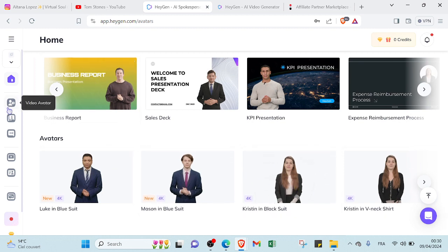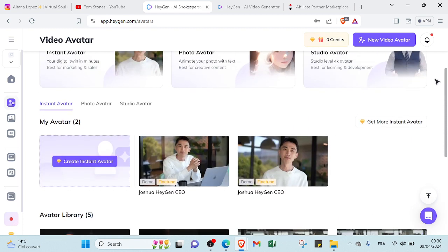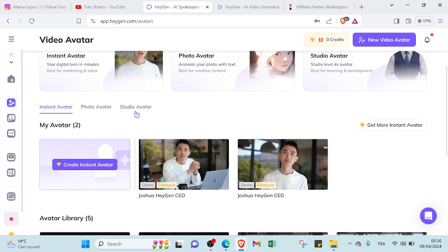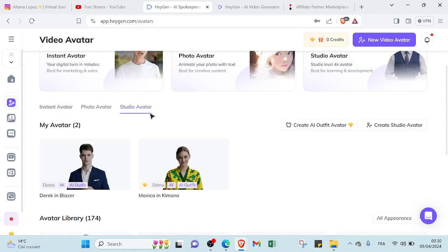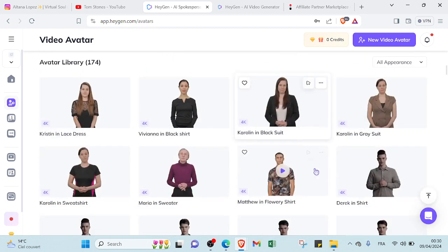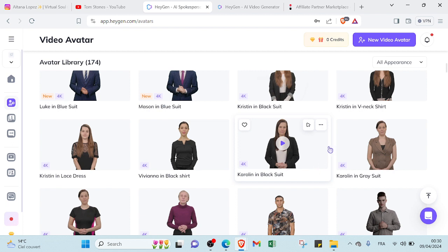So let's dive into video avatar to choose our AI character. Let's click over here, studio avatar, and then you'll find a lot of various ones. So you can choose the one that suits you, as I said, or the one you like, and then you will start creating or editing your video. So let's for example select that one. As you can see, this is the description of the AI character Caroline in black suit, and here we have this three dot menu if you want to edit the avatar or if you want to get the avatar ID, and here if you want to create your video. So let's click over here to create our video and choose landscape to start your YouTube video.